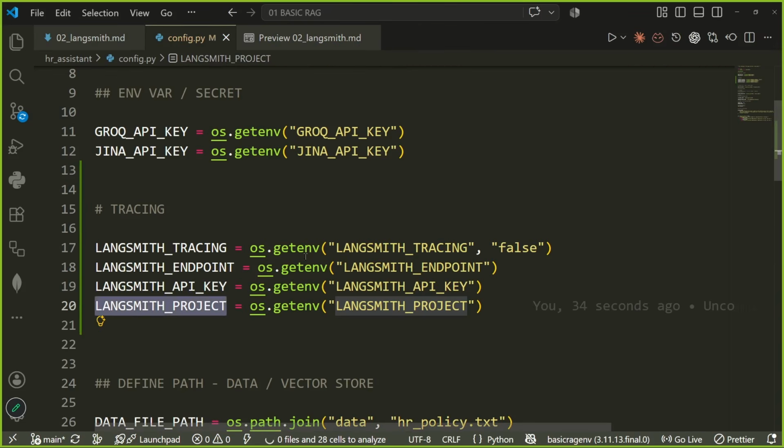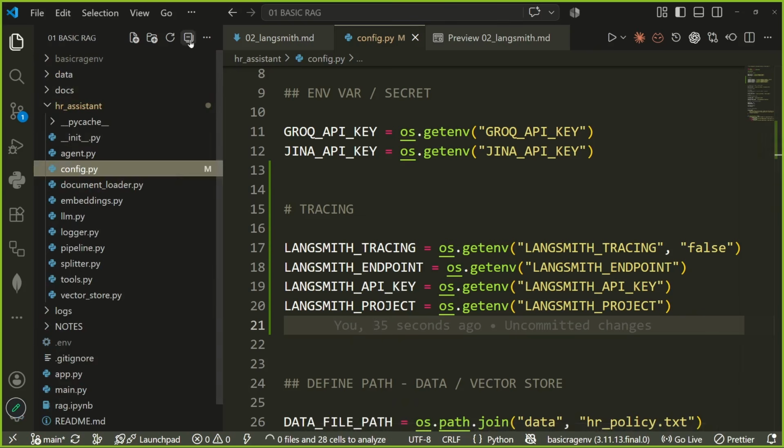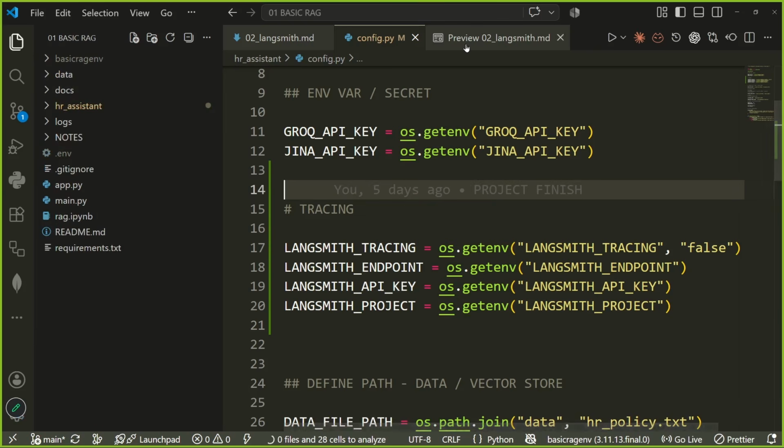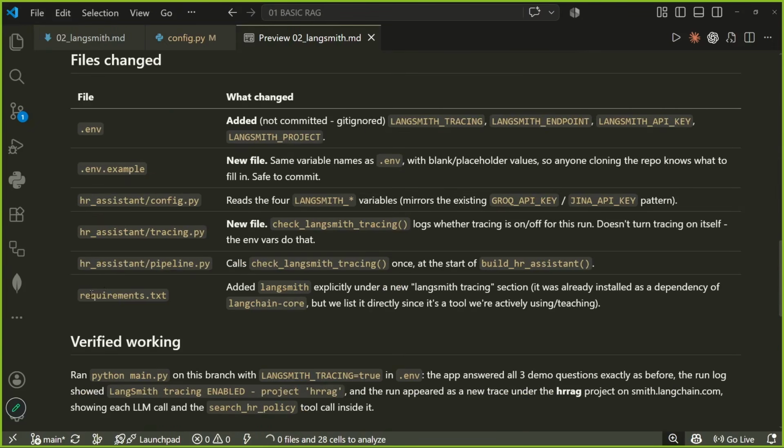So everything is there. We have loaded this in our environment variables and we are good to go. Now this much is enough, although we have to make more changes in the requirements file, HR pipeline, tracing, and all those things to check if LangSmith is set up or not.